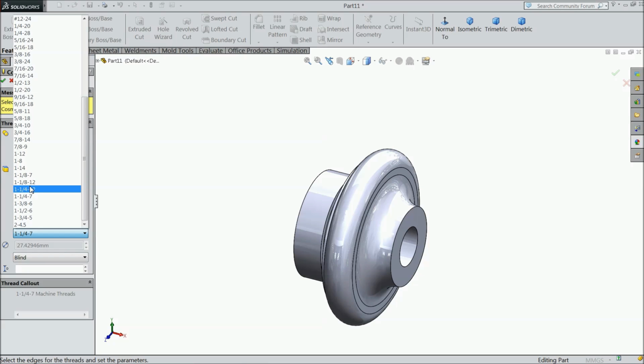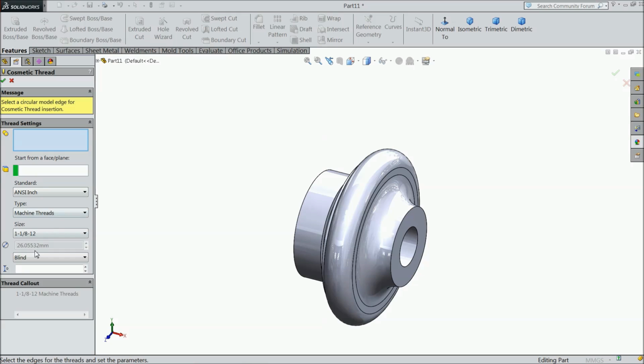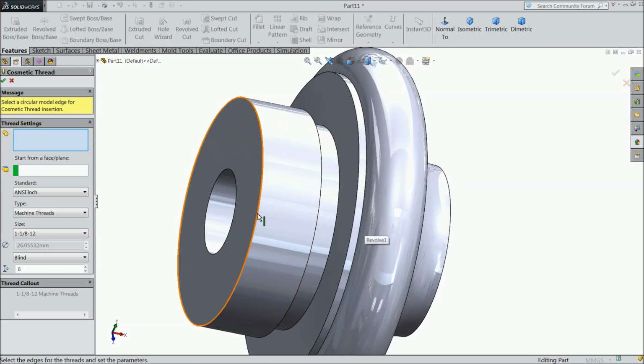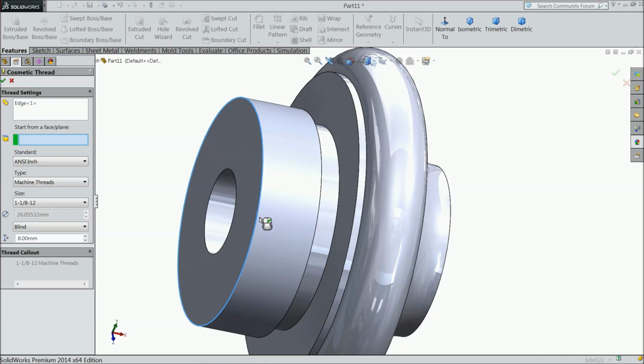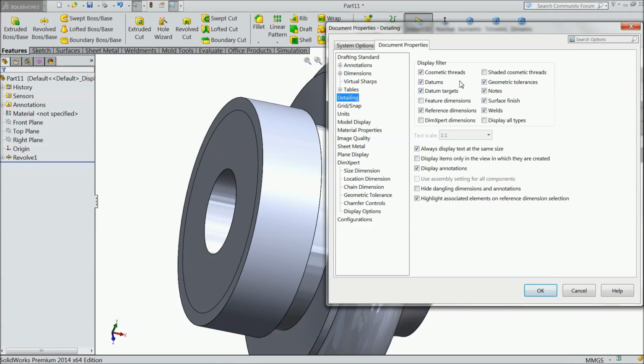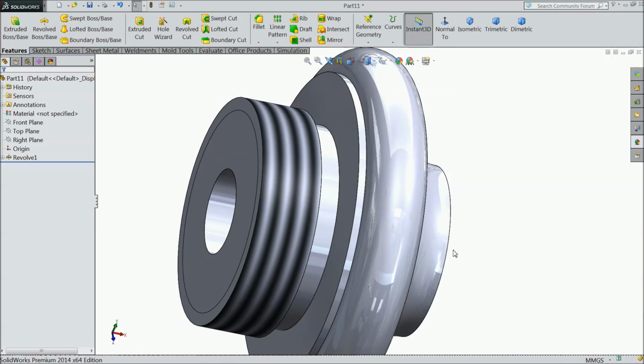Select here 1 by 8 by 12 and blind length select 8 mm. Select this edge. Okay. Cosmetic thread.